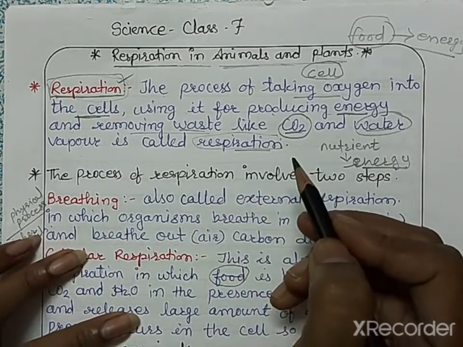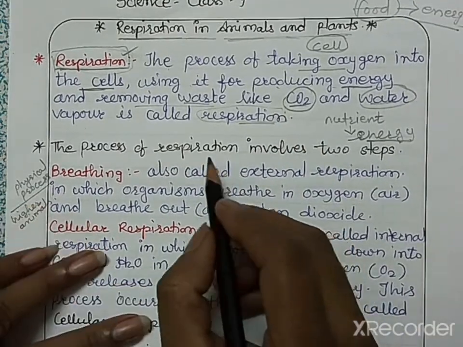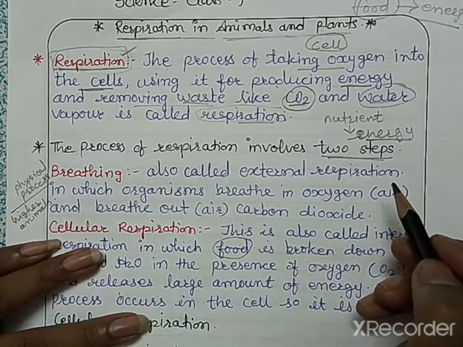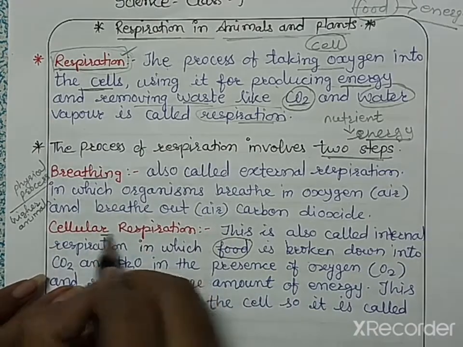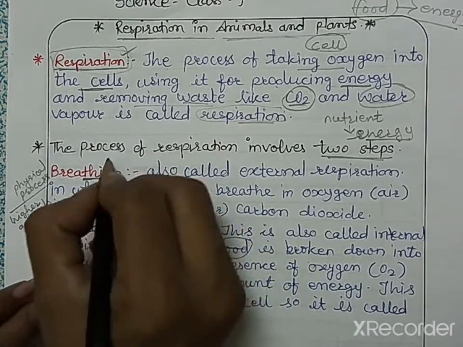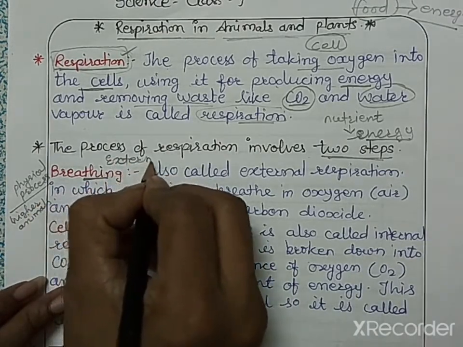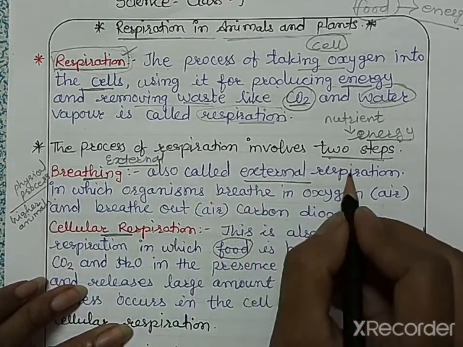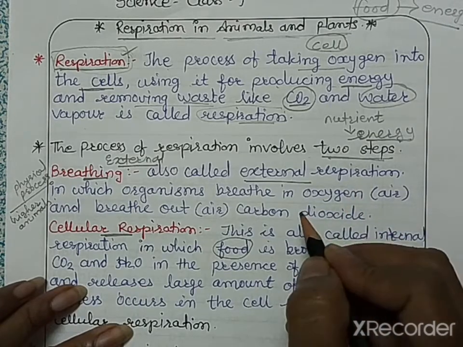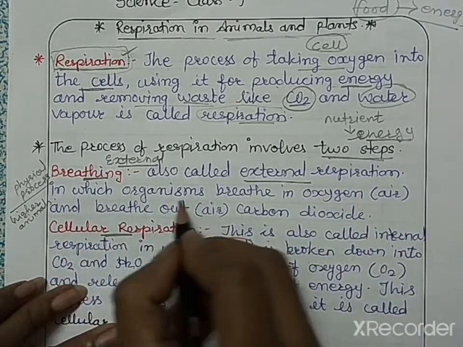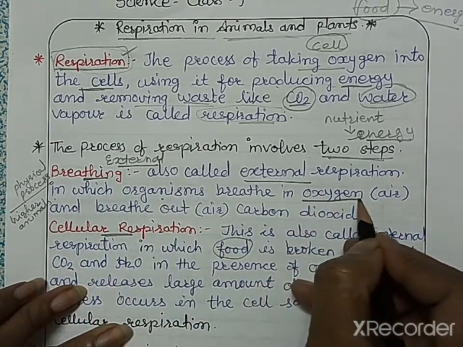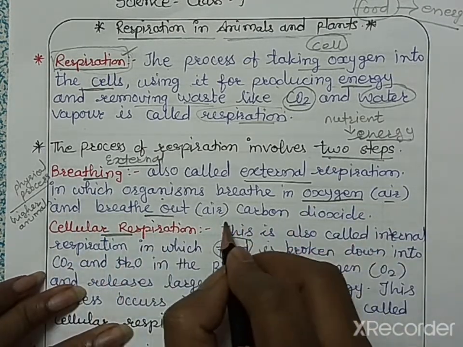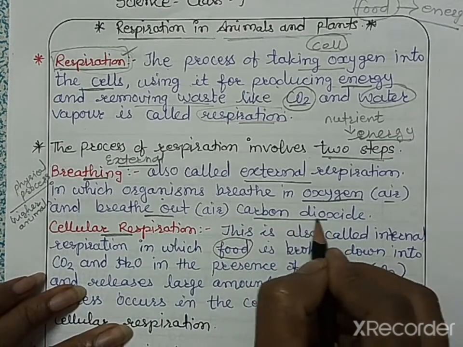The respiration process involves two steps. How many steps? Two steps: breathing and cellular respiration. Breathing is also known as external respiration. In the breathing process, organisms take in oxygen, that is air, and breathe out carbon dioxide.